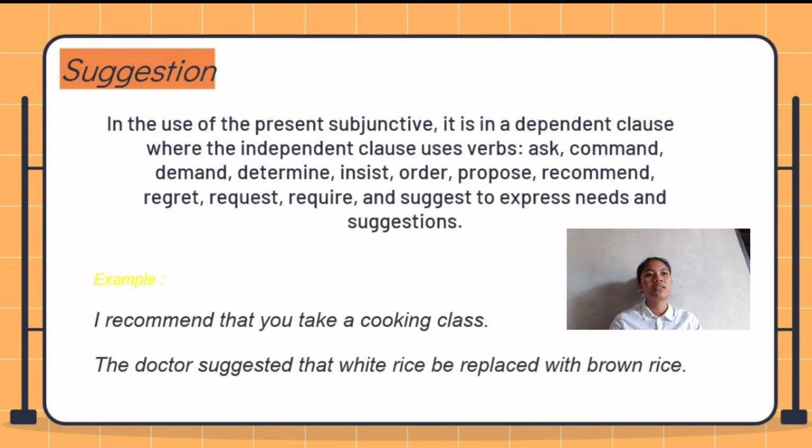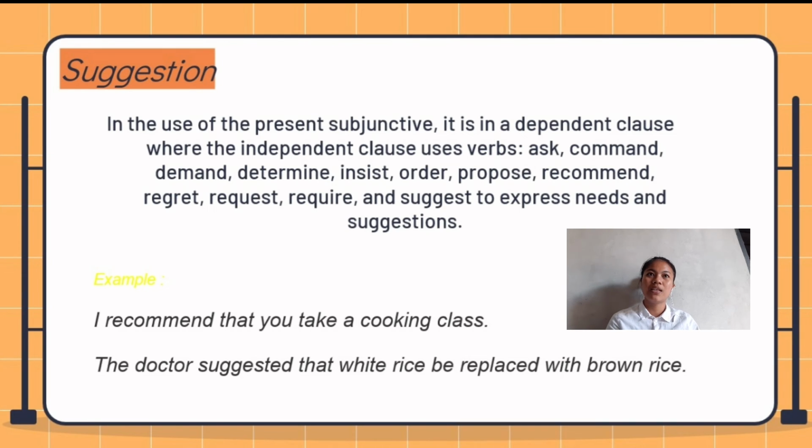The doctor suggests that white rice be replaced with brown rice. In a suggestion, we just ask, or we have a suggestion for someone.